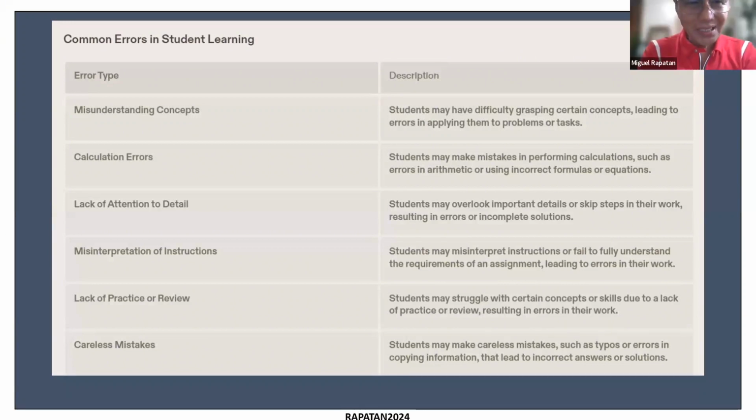Okay, so let me ask, since you're also an administrator. When you're dealing with teachers and they report to you that students are making these errors, what would be an important question to ask them regarding the errors that they see? You as a coordinator or as an administrator? Una, Doc, tatanungin ko gaano karami. If it's across the board, no? Gaano karami ba yung errors na ganyan?